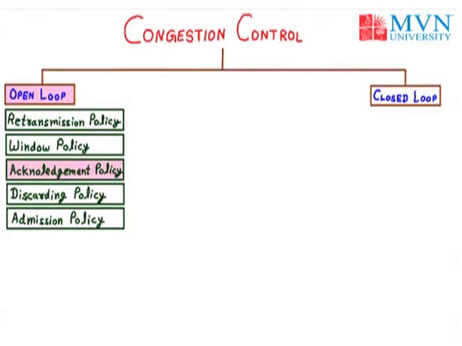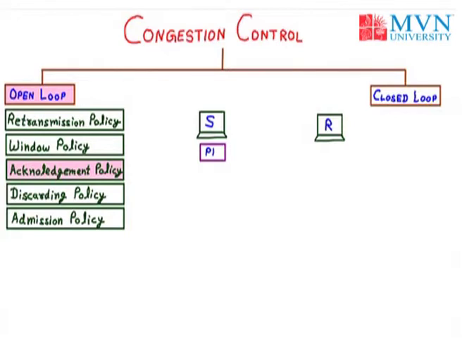So with the help of the acknowledgement policy, by the better selection of acknowledgement policy, we can also reduce the congestion. See how. To understand this policy, we will take the example of a sender and the receiver. S stands for sender and R stands for receiver. Now let us suppose sender has 3 packets and wants to send the packets to receiver. Now suppose sender will send all the packets sequentially.